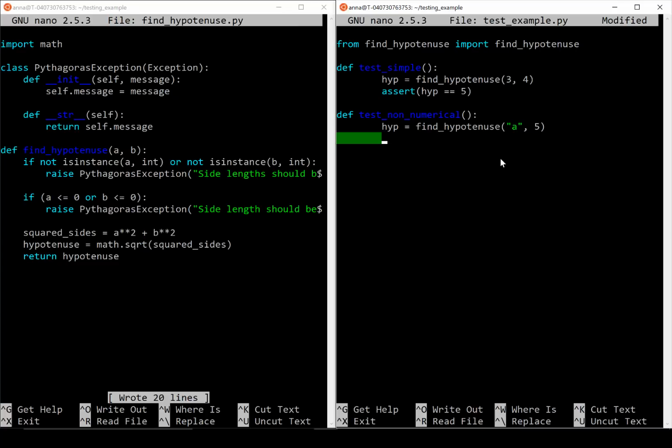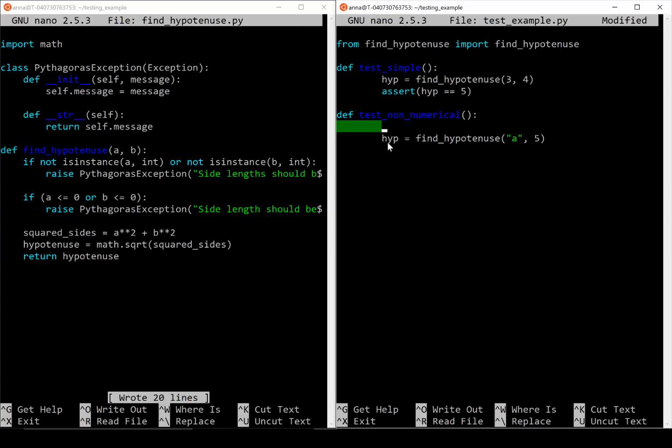When you want to write thorough tests, it's a good idea to create separate tests for passing in one invalid value, two invalid values, etc. But for the case of this video, I'm just going to write one non-numerical test. Now the aim of this test is to assert that find hypotenuse has given an exception. It's not possible to use the return value to assert that find hypotenuse gave an exception, since when an exception is raised, it doesn't return an exception, rather stops the execution at that point. The only way of detecting that an exception was raised is to use a try except block, and we want to make sure that we reach the except part of that try except.